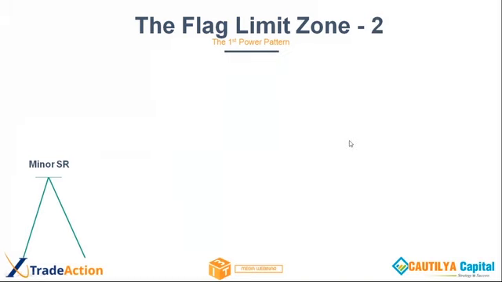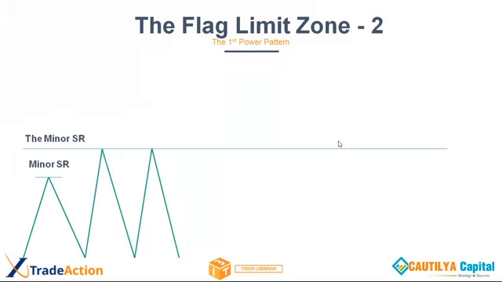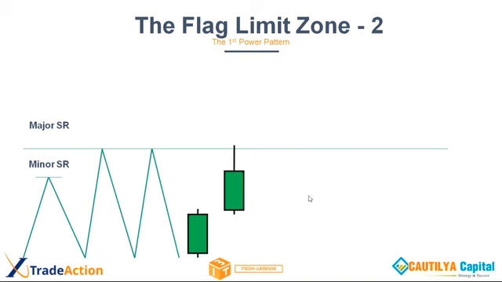Now the same story. There was an SR line. Case 2. Friends, flag limit zone, case 2. Now major SR was formed. Again price is going up. It kissed and came down. Did this engulf the SR, friends? Did the price engulf the SR? No. Very good. Everyone knows what engulf is. Then price engulfed the SR, something like this.